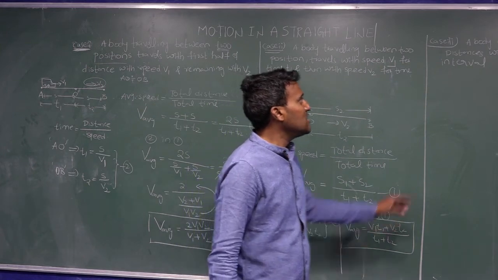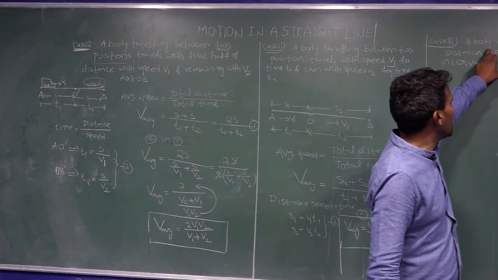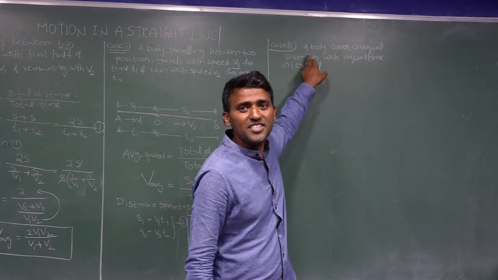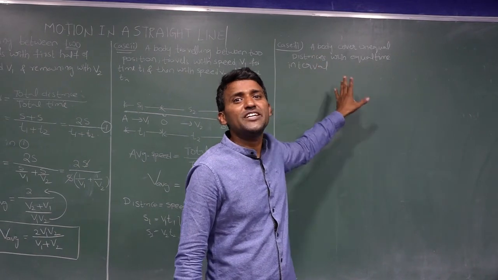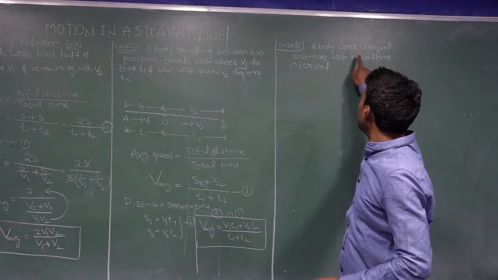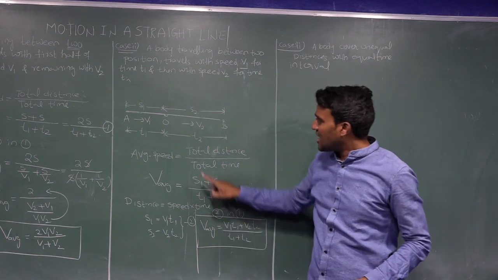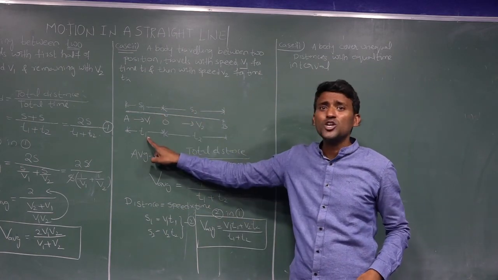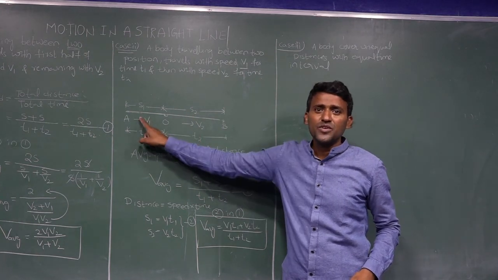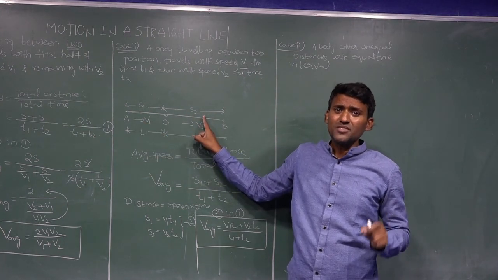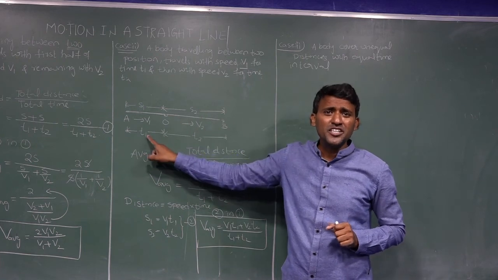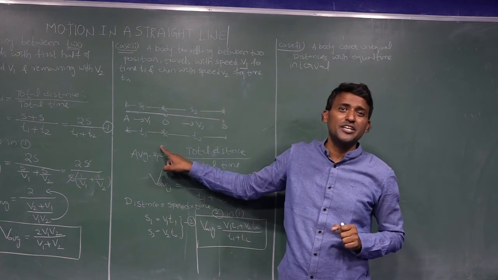And next, we have to write: a body covers unequal distances in an equal time interval. See here, this is unequal distances with unequal intervals of time. S1 and S2 are unequal distances, T1 and T2 are unequal time intervals.